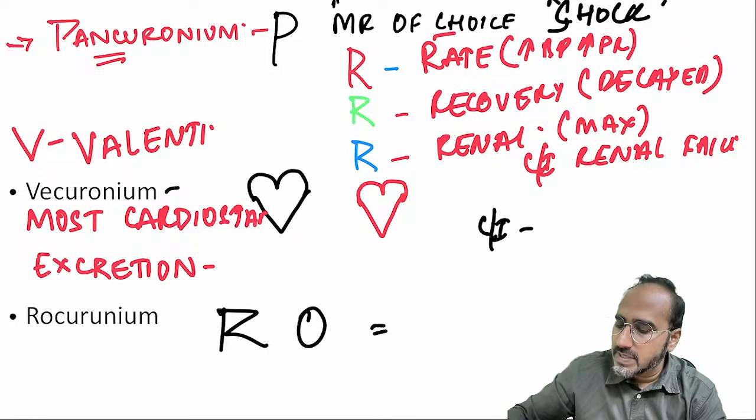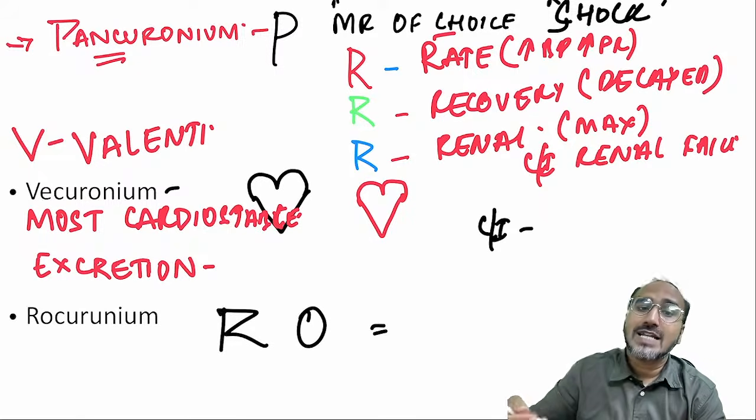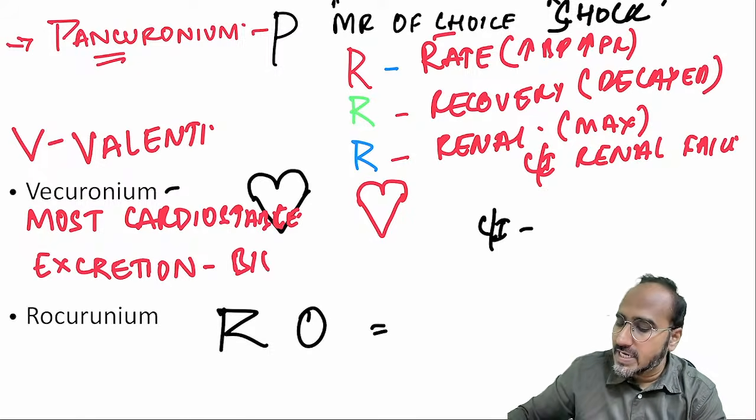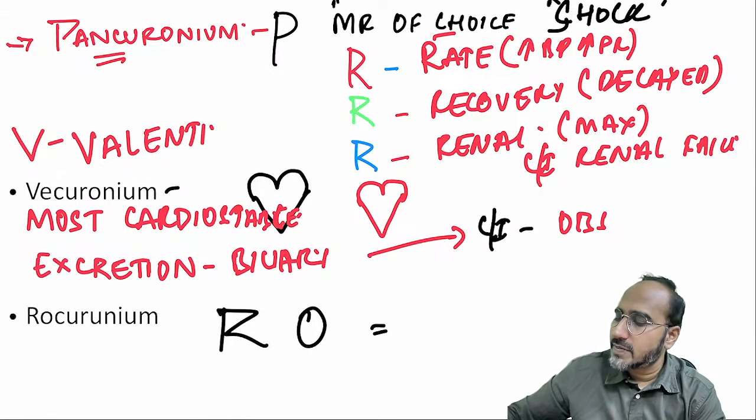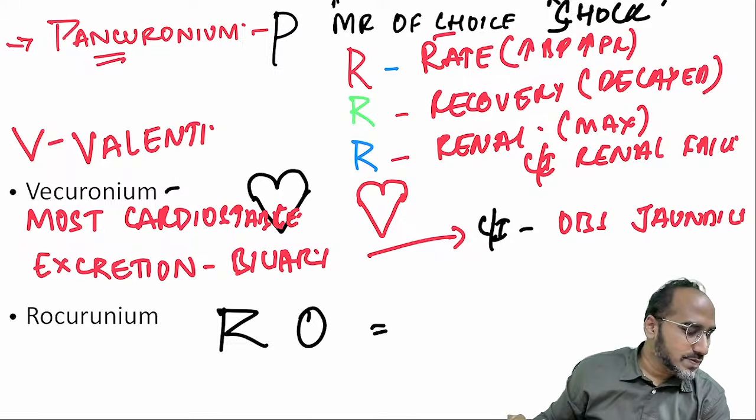Most cardio-stable muscle relaxant. The most cardio-stable IV induction agent was what? Etomidate. But it has excretion through the biliary tract. Biliary excretion it has. Hence, it is contraindicated if the patient has obstructive jaundice.